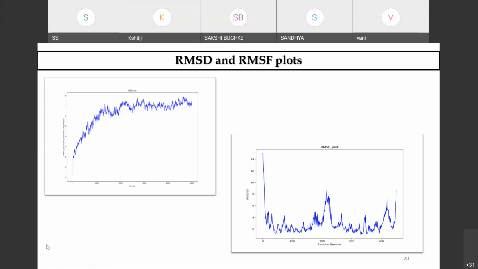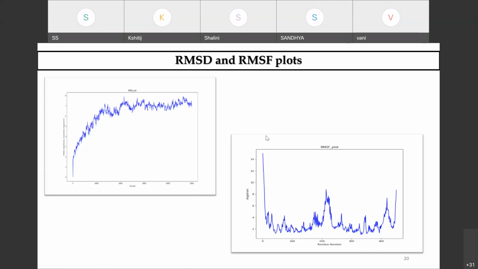If some of you can unmute yourself and say, it would be good. And you understood the root mean square fluctuation? That is for individual reference positions. So each individual amino acid residue is taken into consideration, meaning the displacement of a particular atom or a group of atoms is compared with the reference structure, and then it is averaged over the total number of atoms. So this is what we do in root mean square fluctuation. Is the difference between the RMSD and RMSF clear? Yeah, ma'am, it's clear. Okay, thank you very much.